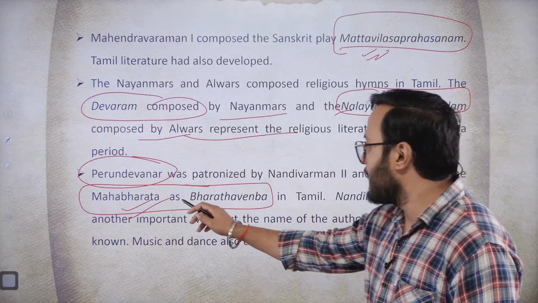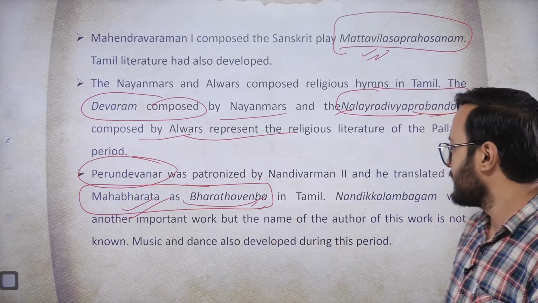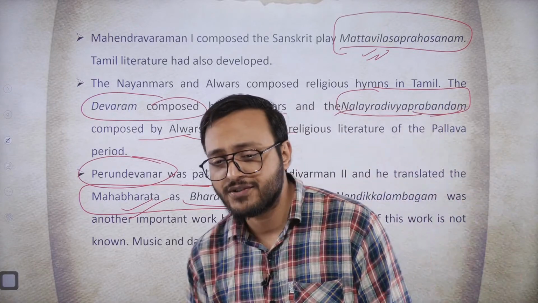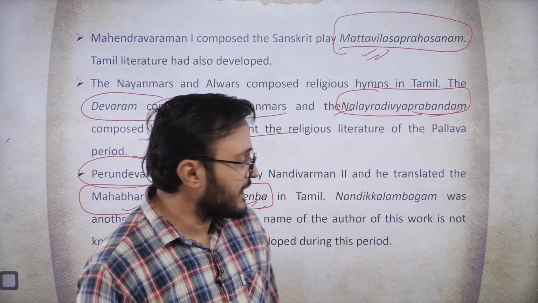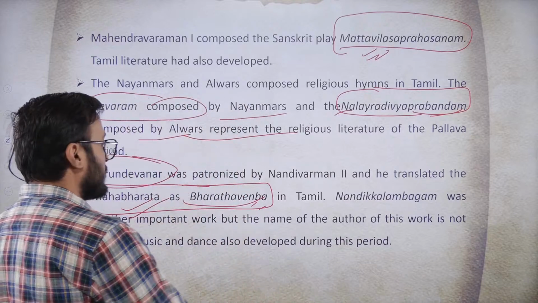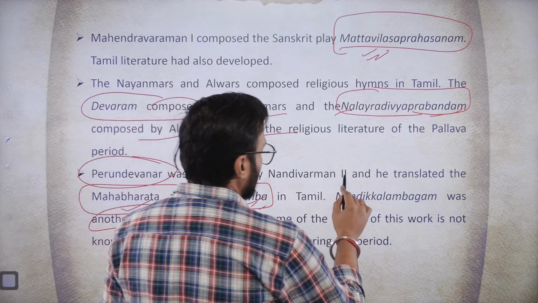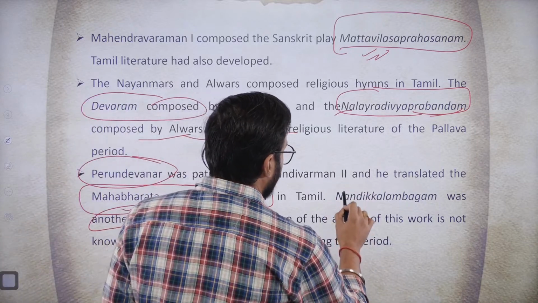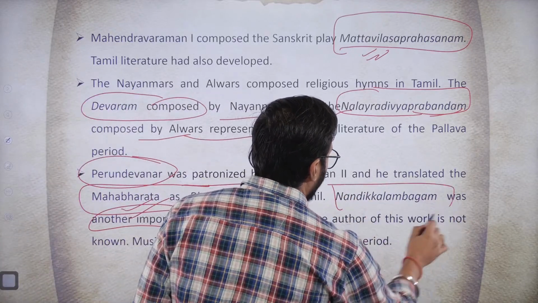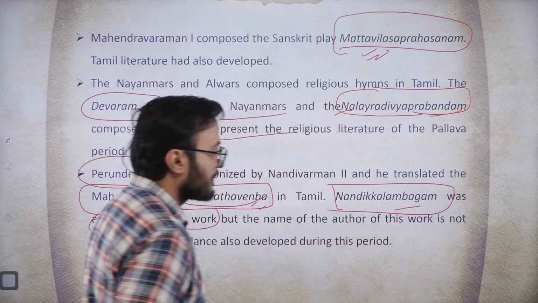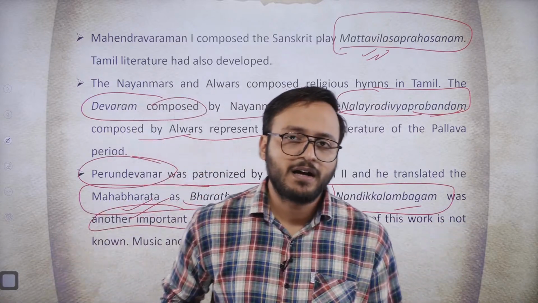That is the Bharatavenba. Apart from that, there was another important work in Tamil, called the Nandikkalambakam.